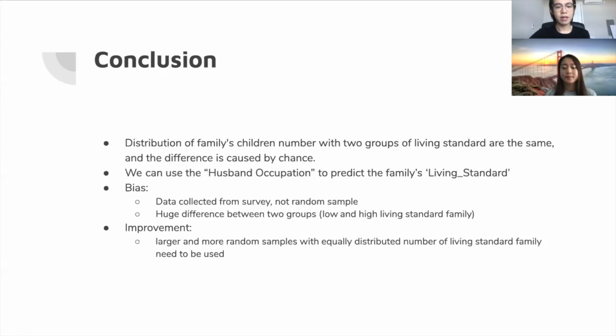First, the data are collected from a survey. It is not a random sample. And second, the huge difference between the two categories, low and high living standard families, will make our result kind of less accurate and kind of unreliable. For improvement, we want to use larger and more random samples with equally distributed number of living standard families.